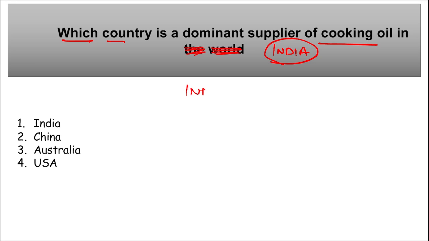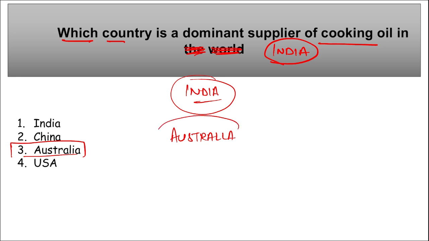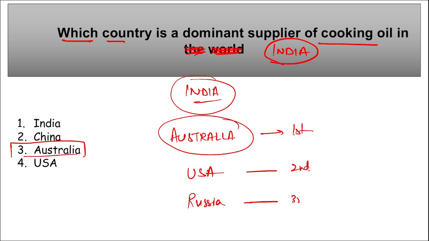Right, we will be talking about India because it is more relevant, right? So for India, remember Australia. Australia is the largest supplier of cooking oil to India. It is on the top position. Then USA on the second position, and then it is Russia on the third position, right? In order wise. So the largest or the dominant supplier of cooking oil in India is Australia.